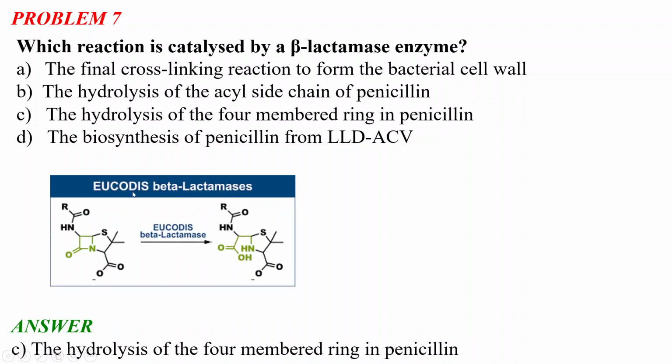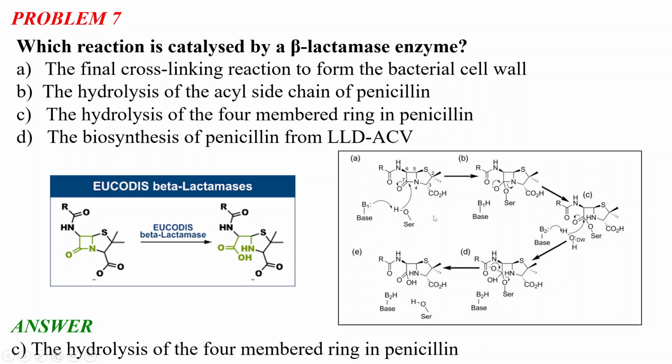So there is this beta lactamase enzyme. I have shown you the structure of penicillin in the previous slide. This is the structure of penicillin, and I told you that for the activity, this beta lactam ring is very important. But this beta lactam ring gets hydrolyzed by this beta lactamase enzyme, and after hydrolysis we have this carboxylic acid and amine here.